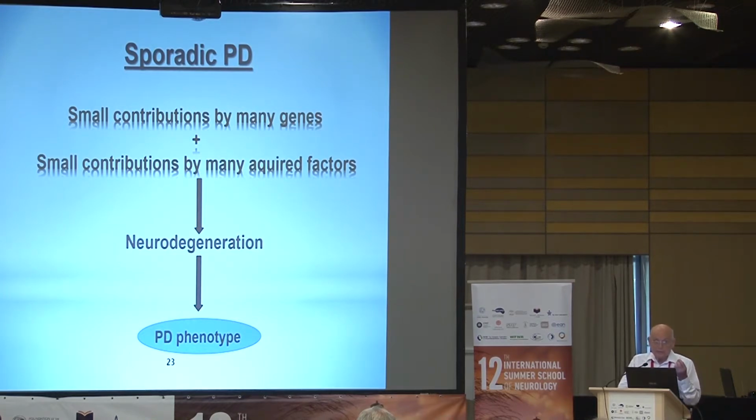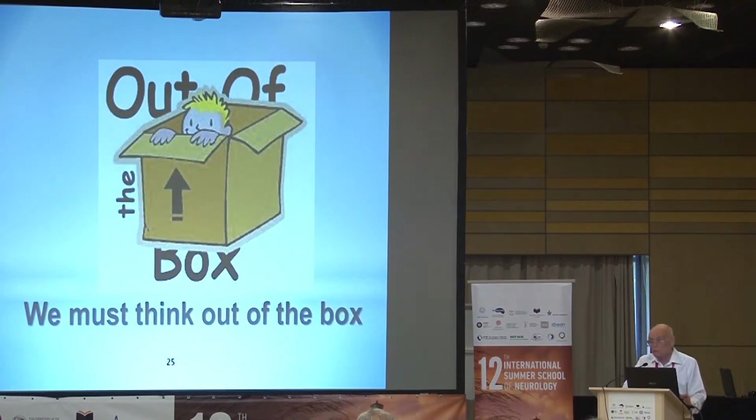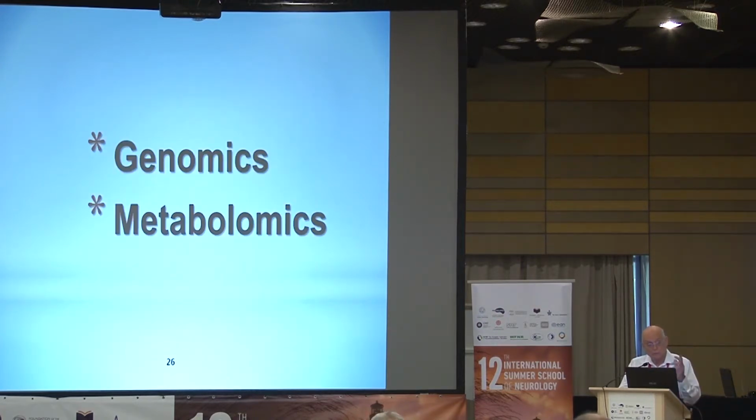And therefore, it's a big question in my mind whether we can have a single encompassing definition of Parkinson's disease. So if there is no common mechanism to all of them, how can we find a disease-modifying therapy? In order to define a disease-modifying therapy, we have to know what is the cause, or maybe not. So maybe we should think out of the box, and I will take these two approaches, modern approaches of genomics and metabolomics.